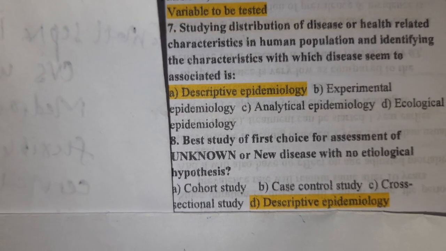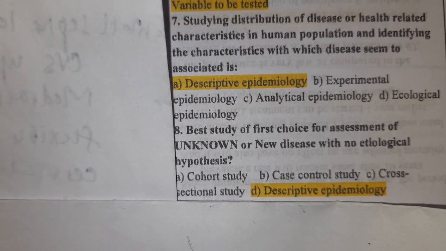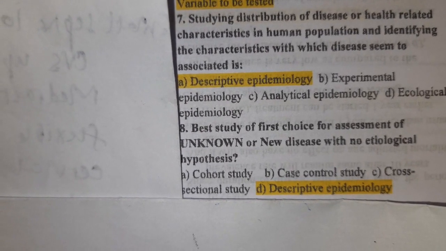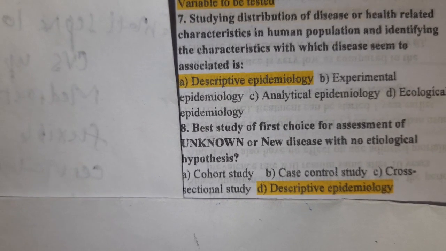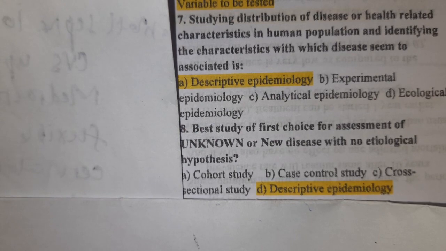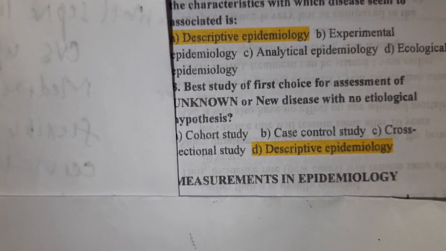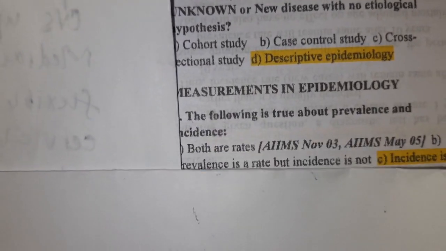Best study of first choice for assessment of an unknown or new disease with no etiological hypothesis is descriptive epidemiology. For a new or unknown disease, first and foremost, we should do descriptive epidemiology.